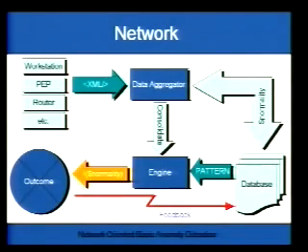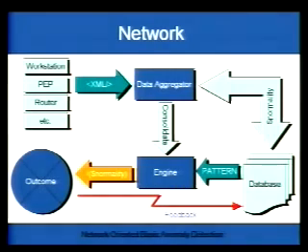This is the most complex diagram I've ever drawn in my life, and I beg your pardon if it looks a bit screwed up. What I'm trying to demonstrate with this diagram, and it's so complicated not even I understand it anymore, is the way we go about collecting data and what NOBAD is all about. NOBAD consists of three main infrastructure points. There are so-called sensors, there are aggregators, and there's an engine.